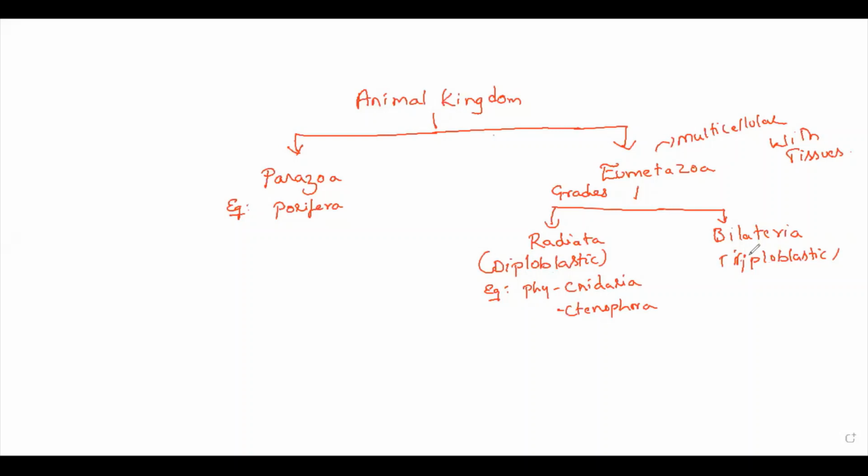And all the triploblastic animals come under the grade Bilateria. Then this Bilateria is again divided into two subdivisions. They are Protostomia and the second one is Deuterostomia.